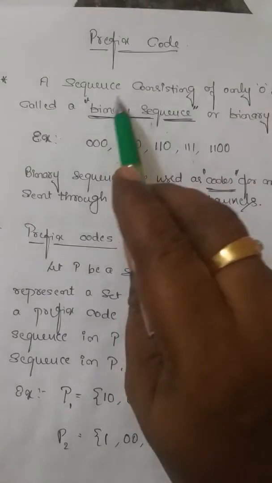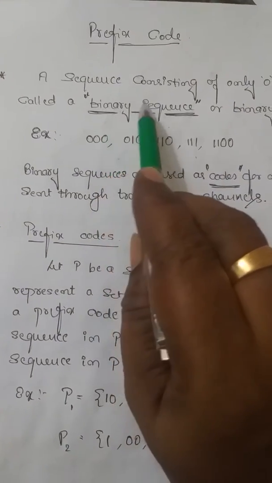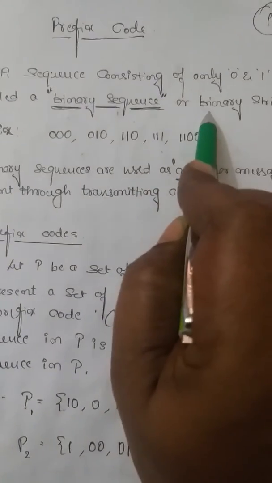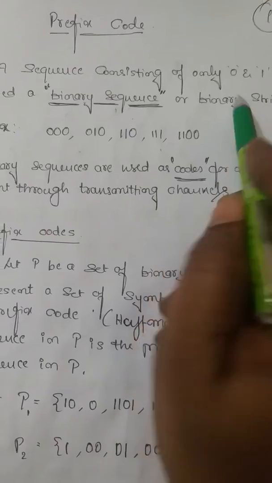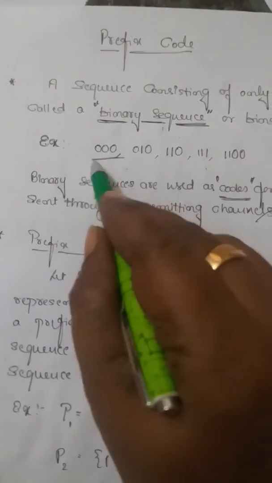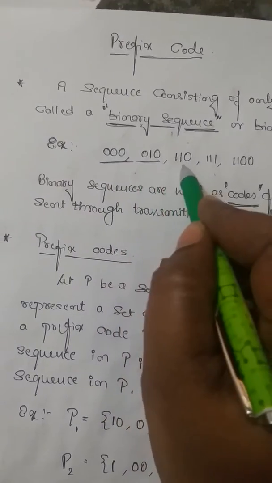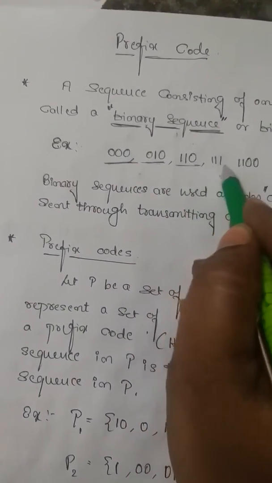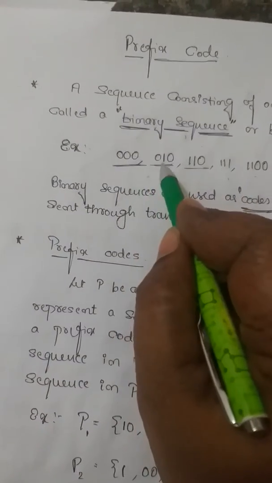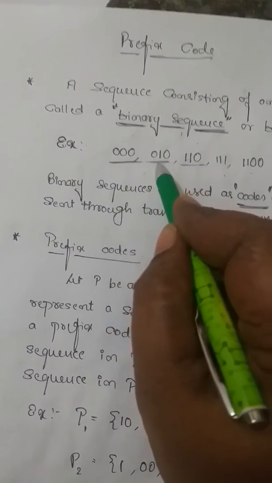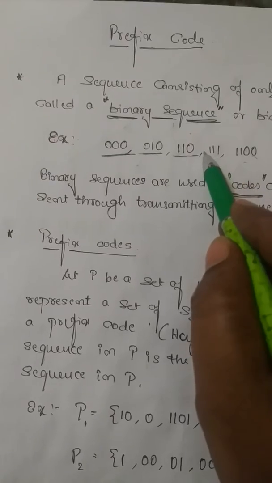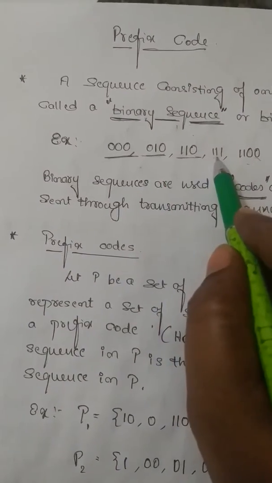Any sequence which contains only 0 and 1 is called a binary sequence, or binary string as we used to call it. The example we have taken here is 000, 010, 110, 111 and 1100. So we have taken five sequences, and all of them contain only 0s and 1s. Therefore we are going to call these binary sequences.